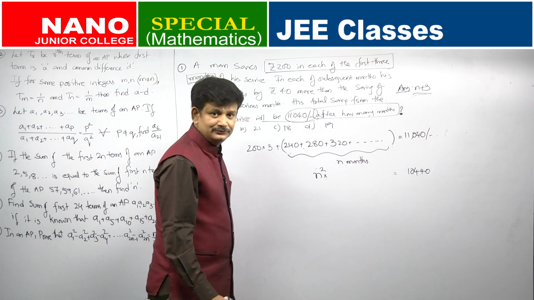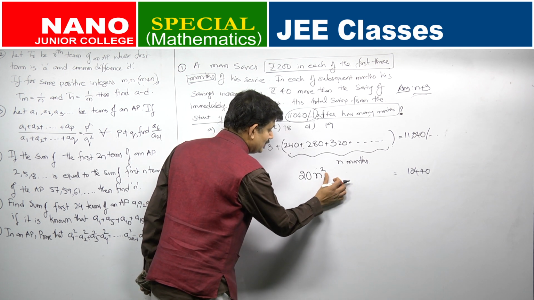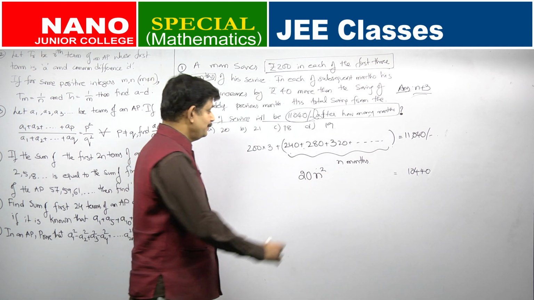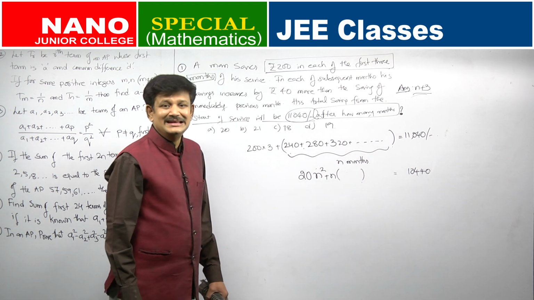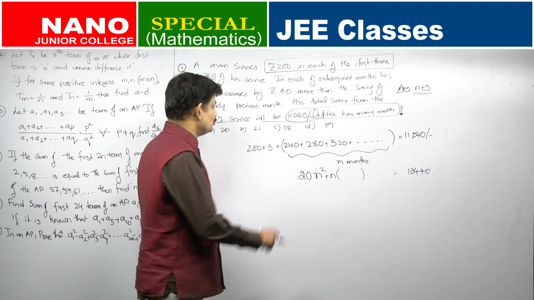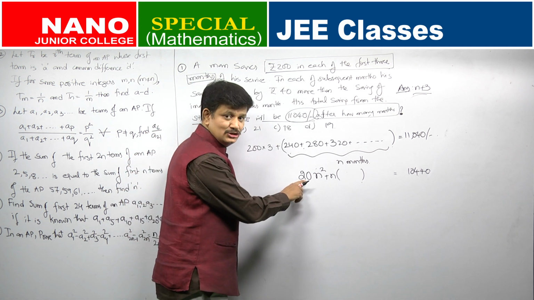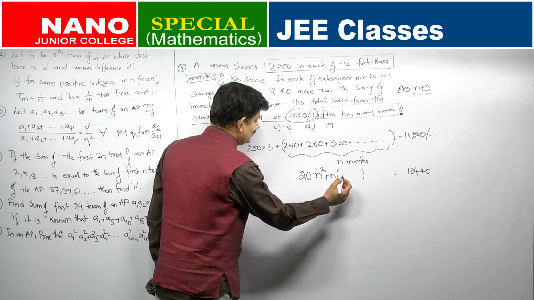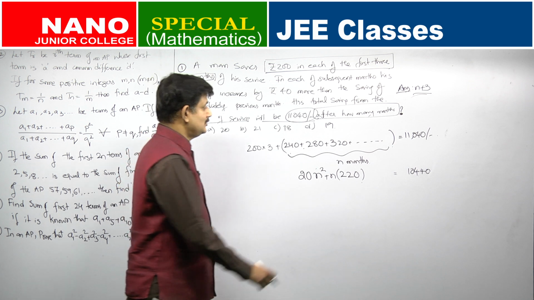What is the common difference here? 40. So, this will be n square into 20, or 20 n square, plus n into, what will be the coefficient of n? a minus d by 2. So, the first term which is 240 minus 20. So, how much will it be? 220 is given to be how much?